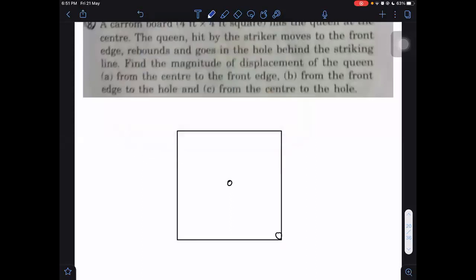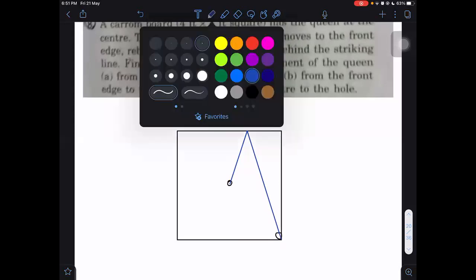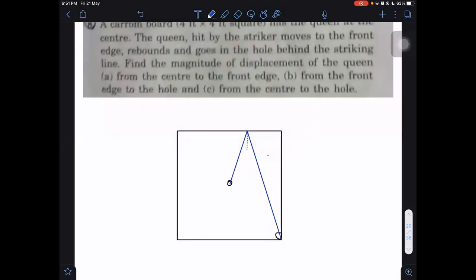Do you know the similar triangles concept? Yes, sir. That will be applied here. The similar triangle concept will be applicable here. You want to see how? This is the concept we are applying.